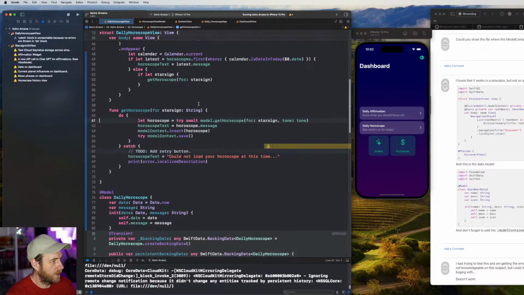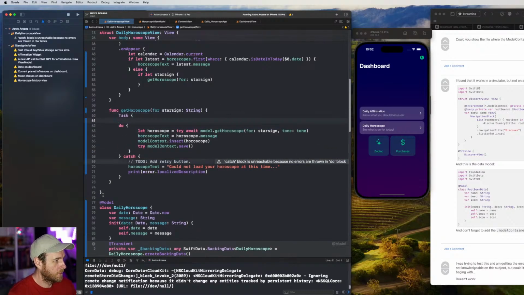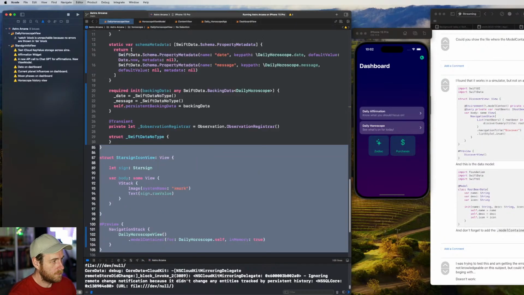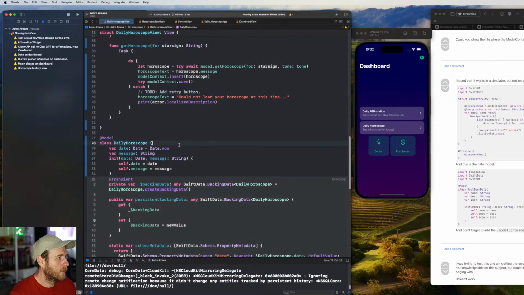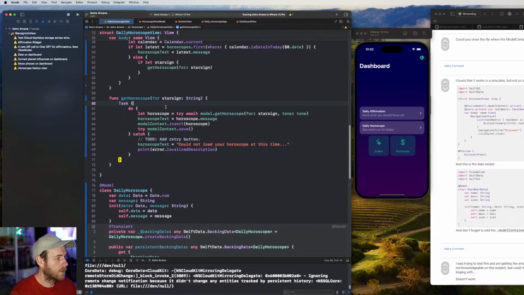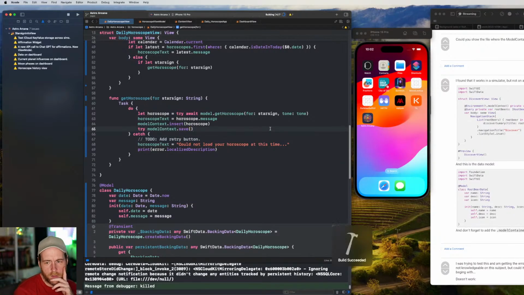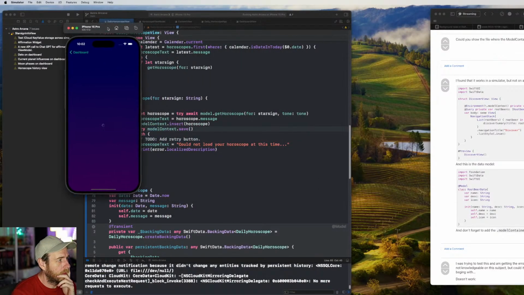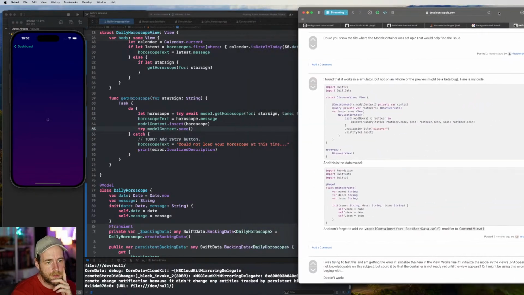Is it because we need to wrap the entire thing in a task? And then that error will go away. Yeah, so weird. Okay, so the task breaks the do catch thing. Let's do another reload of the app and then see how we go. I'll open up that there, keep that to the side.